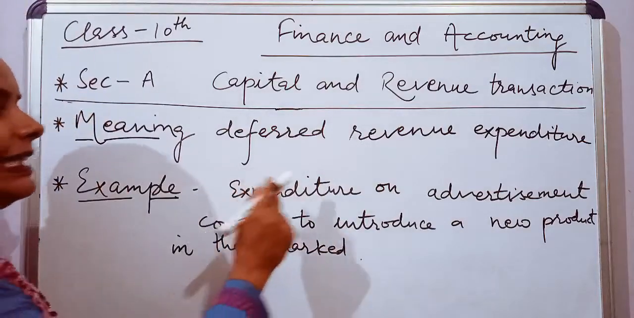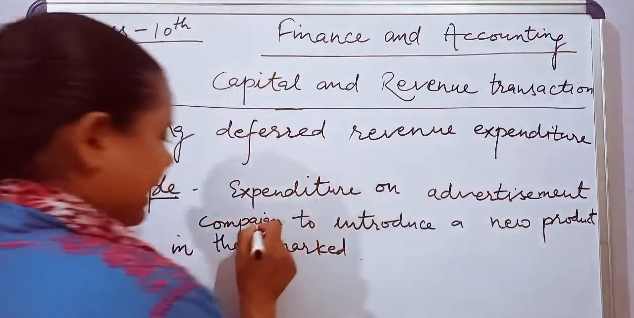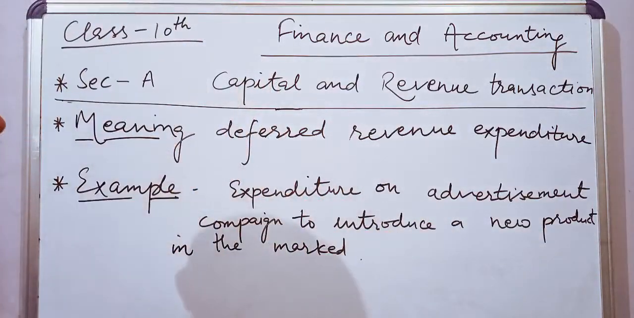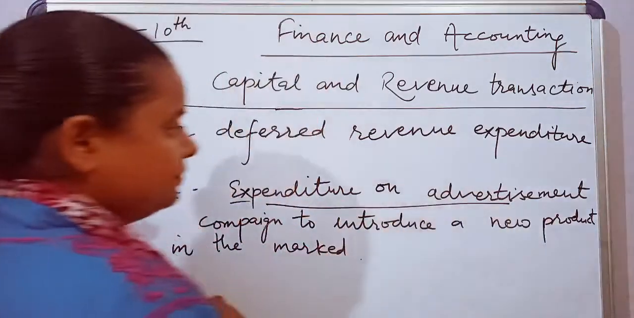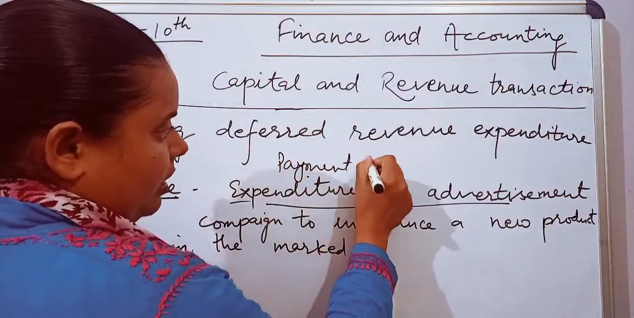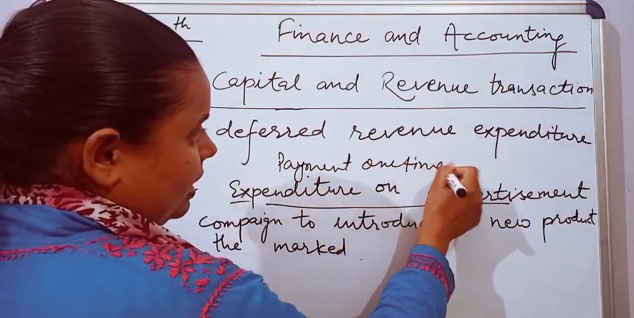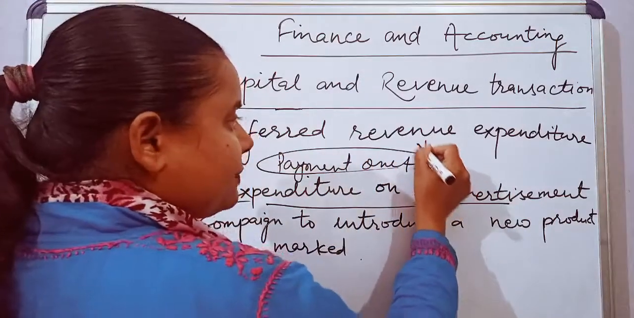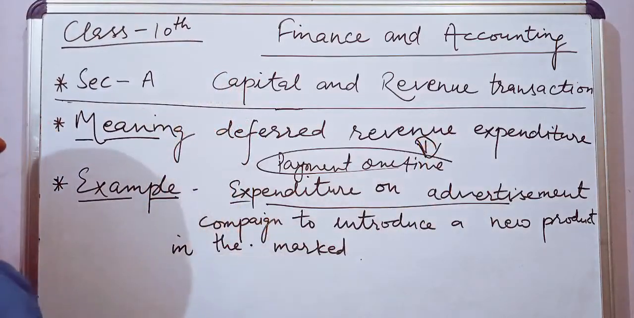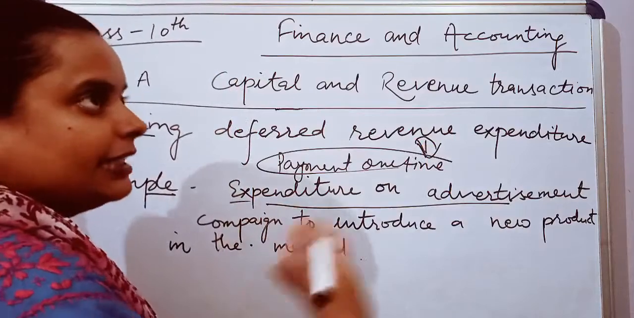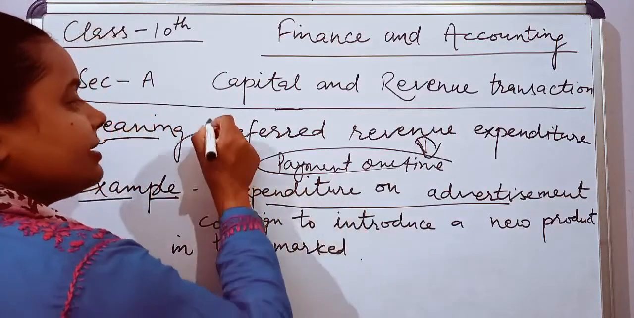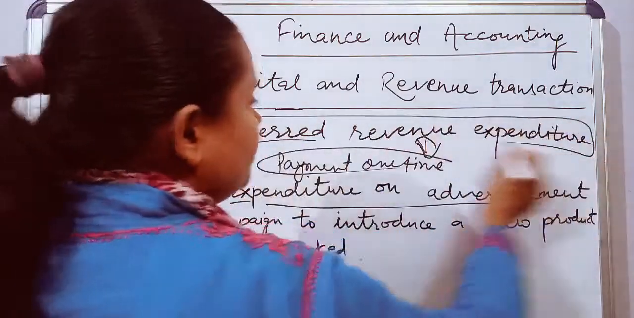The best example is expenditure on an advertising campaign to introduce a new product in the market. The expenditure we do one time. Payment done, one time. So it will be revenue expenditure. But its benefit we will be getting not for 1 year, but 1 year, 2 years, 3 years. So this type of expenditure is considered deferred revenue expenditure.